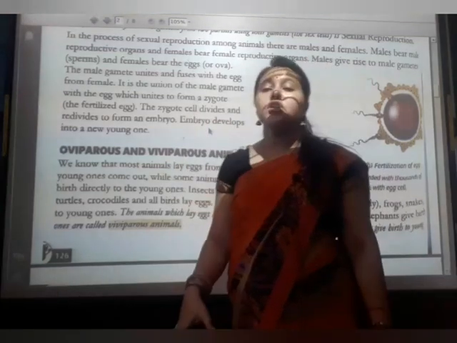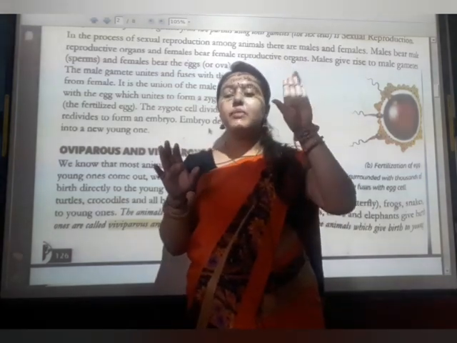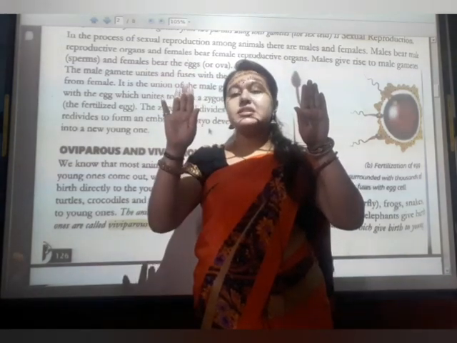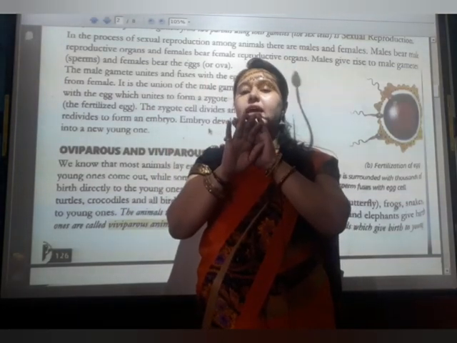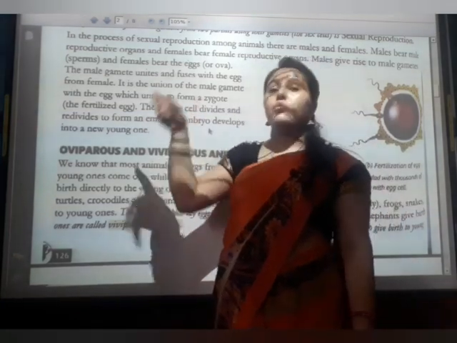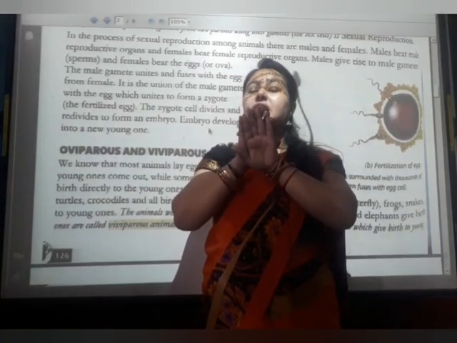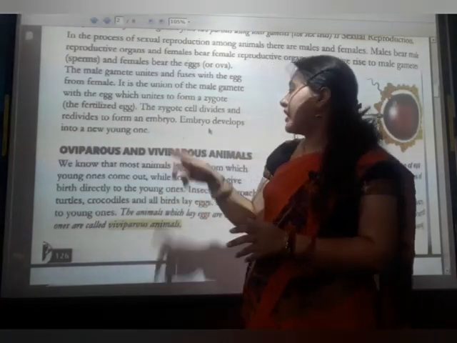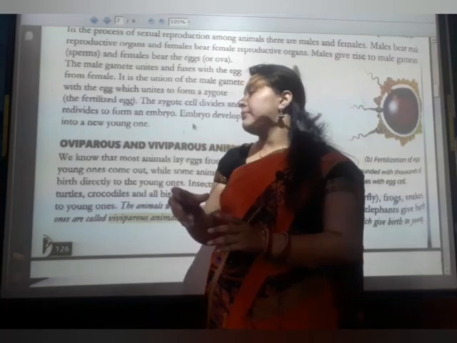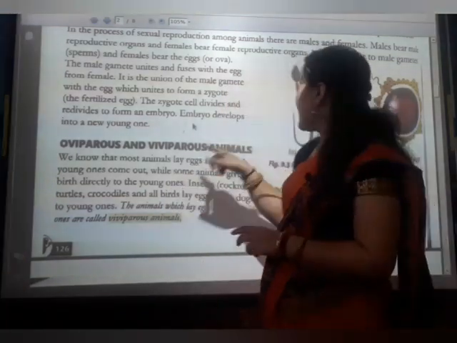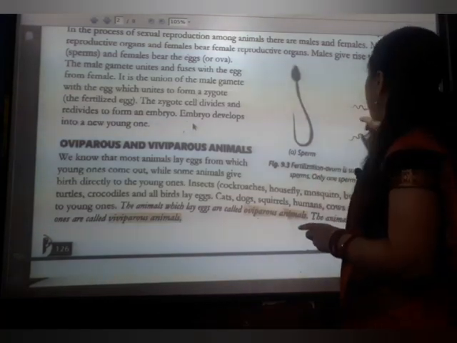The zygote cell divides and redivides to form an embryo. I am telling you in simple language: when the male cell and the female cell mate together, the egg is fertilized and a zygote, one single cell, is formed. That single cell keeps dividing into the new one, which we call the embryo, and then the embryo develops into the young one like this. This is a sperm cell, a male cell, and this is the fertilization of the ovum.